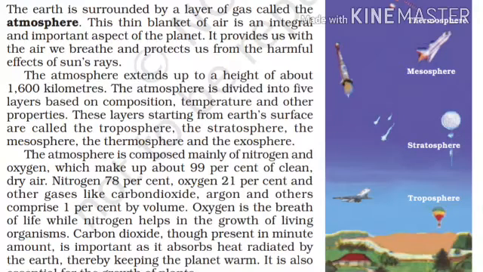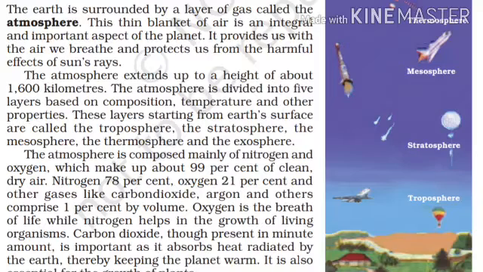Now we come to know about the atmosphere's composition. The atmosphere is composed mainly of nitrogen and oxygen, and it makes up about 99% of clean dry air. Nitrogen is found at approximately 78%, the percentage of oxygen is 21%, and other gases like carbon dioxide, argon, and others comprise 1% by volume.